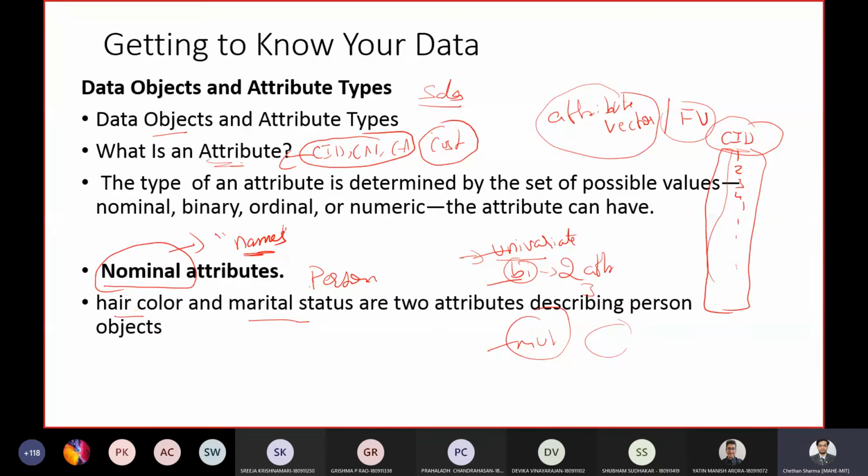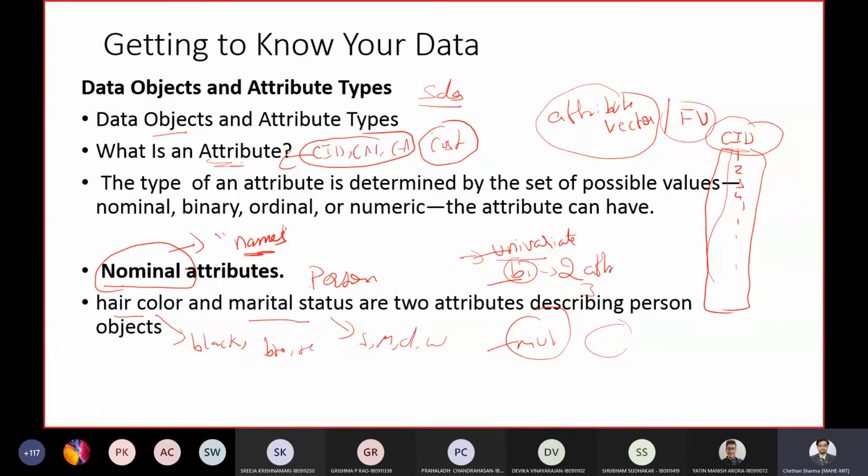The possible values for hair color could be black, brown, red, etc. Marital status could be single, married, divorced, or widowed.